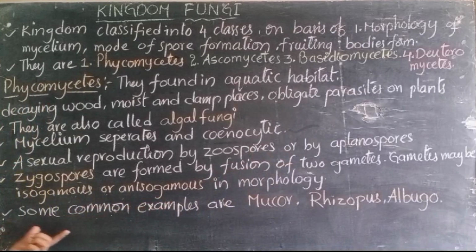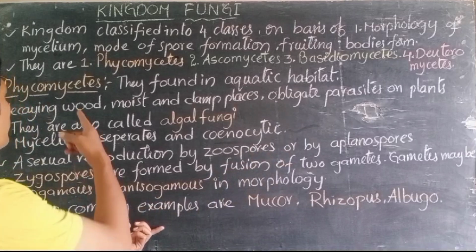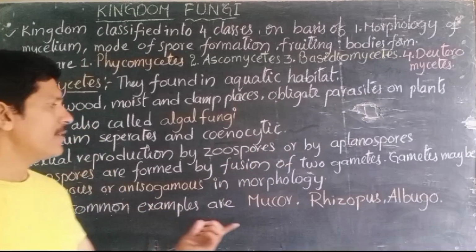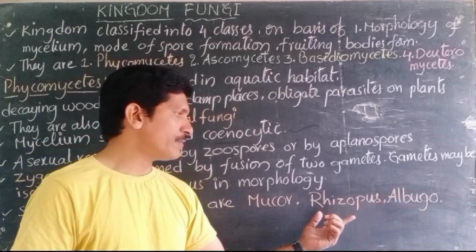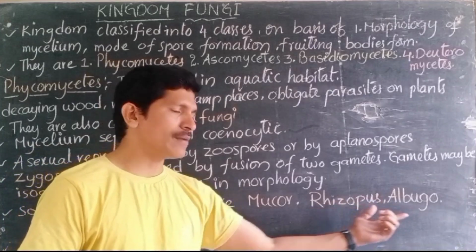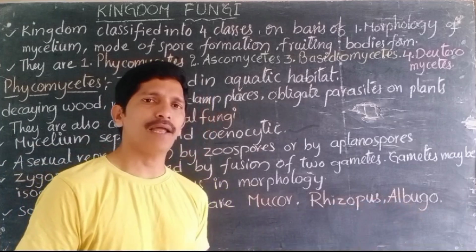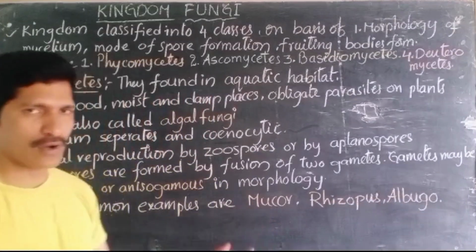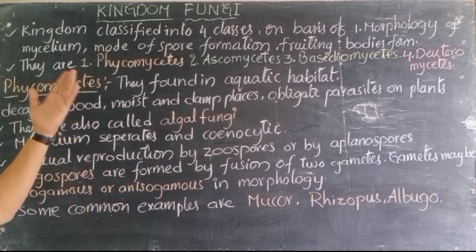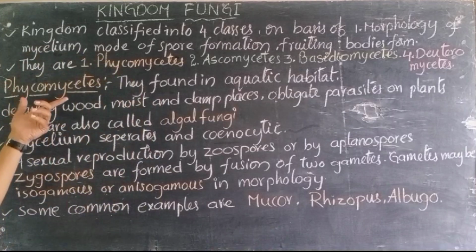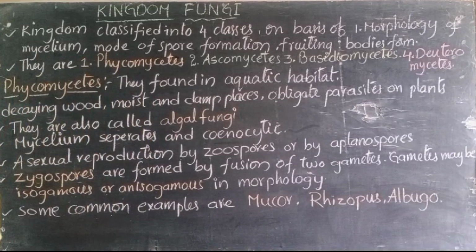Some common examples of Phycomycetes are Mucor, Rhizopus and Albugo. Rhizopus is generally called bread mold. Albugo causes damage only in plants, it is parasitic. Mucor. So this is regarding kingdom fungi, the 4 classes, and the explanation of one of the classes, Phycomycetes.